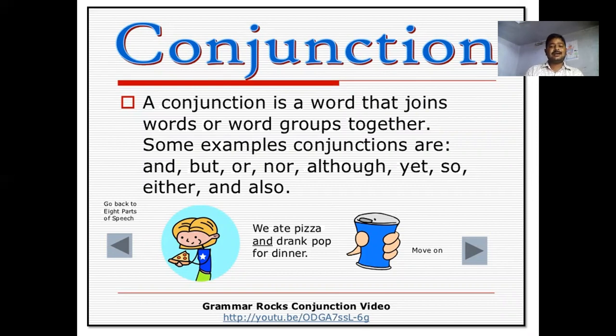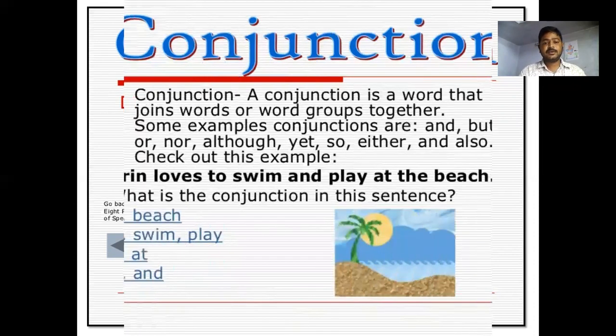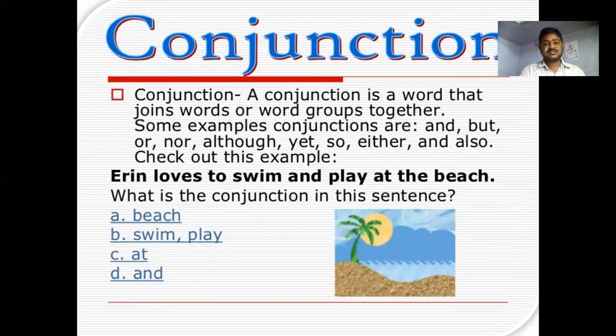We ate pizza and drank pop for dinner. Here, we ate pizza is a sentence, and drank pop for dinner is another sentence. We join them together with the conjunction and. Look at the test for yourself. A conjunction is a word that joins words or word groups together.